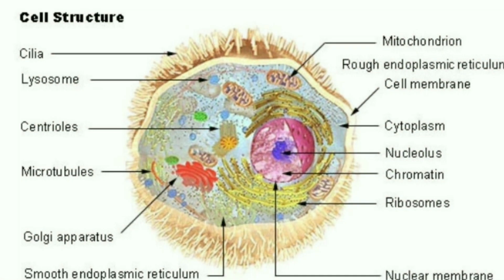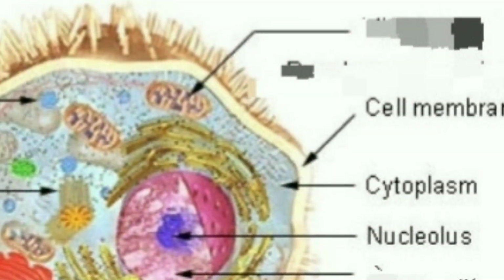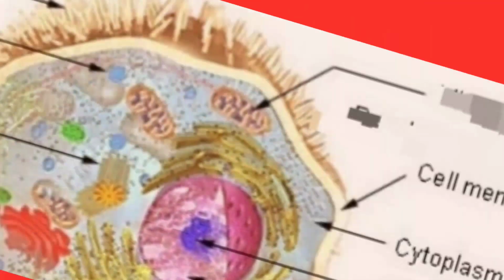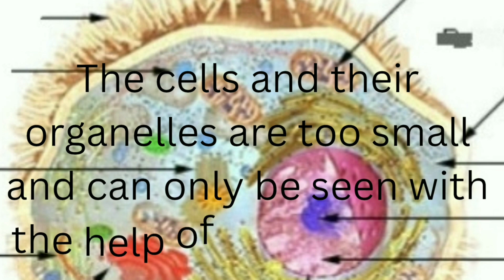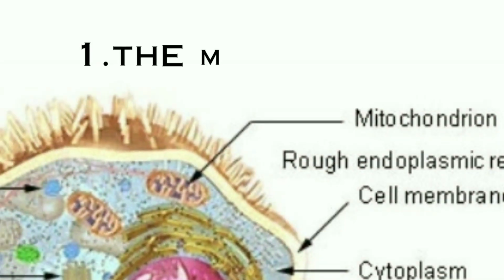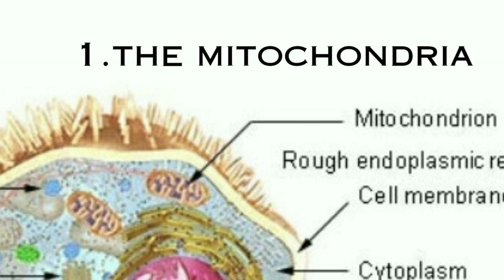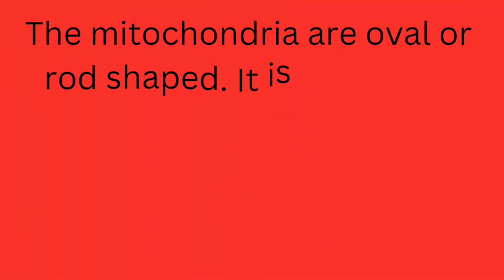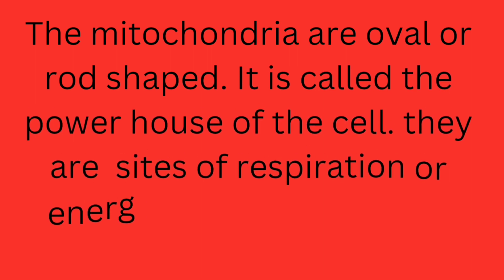So you can see a cell structure. This is one of the cell structures provided. You can see the nucleus, then the cytoplasmic organelles, which include the ribosome. You can see the cell membrane that was explained earlier, which allows passage of materials in and out of the cell. These are cytoplasmic organelles like the ribosome and all. Then the mitochondria, which are oval shaped or rod shaped. They are the powerhouse of the cell.